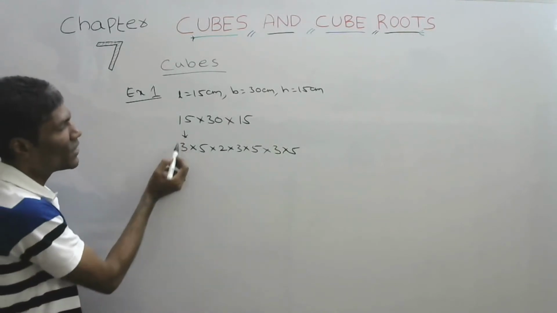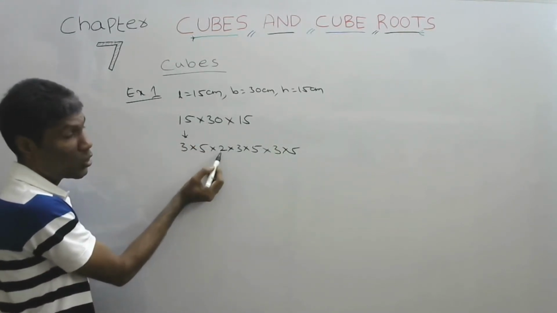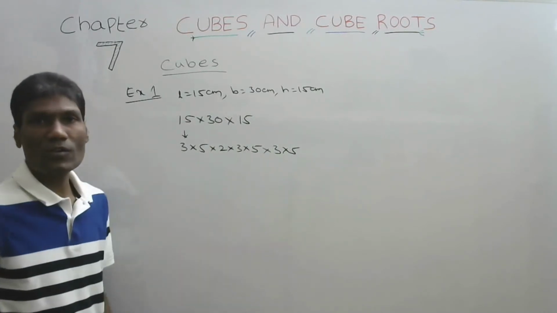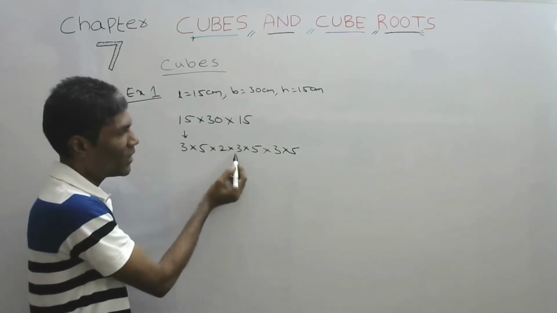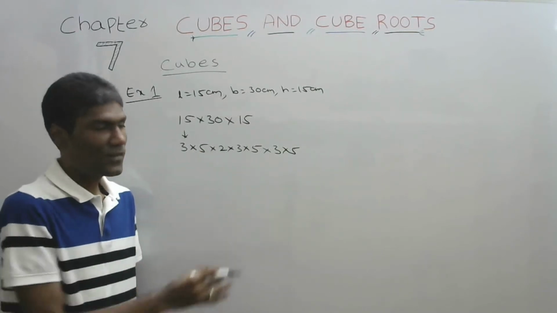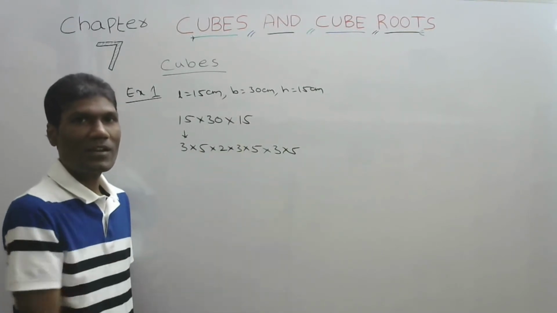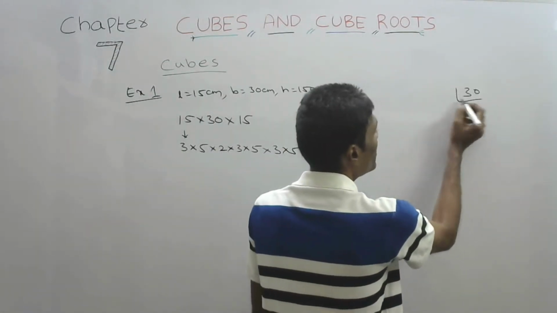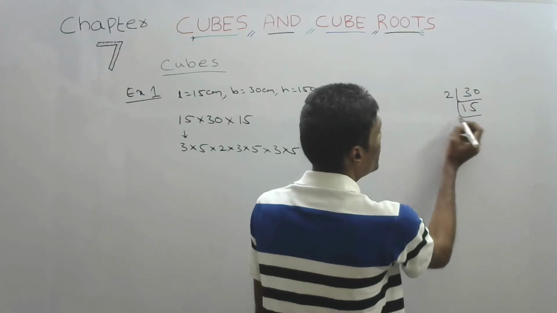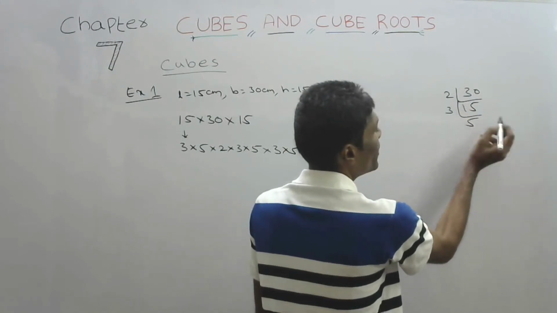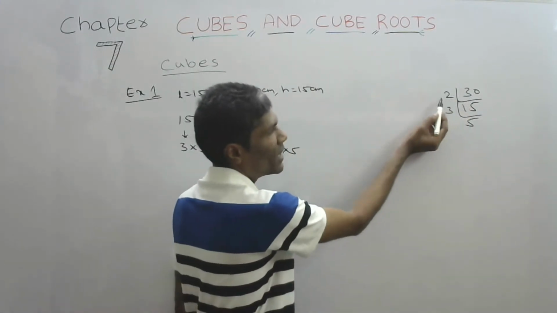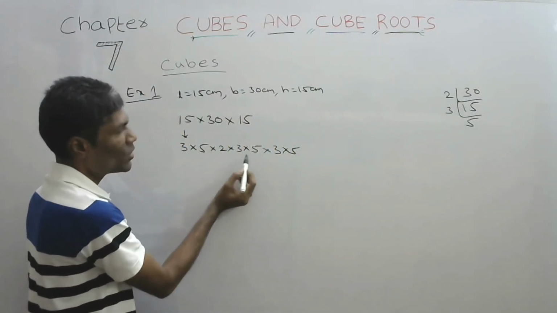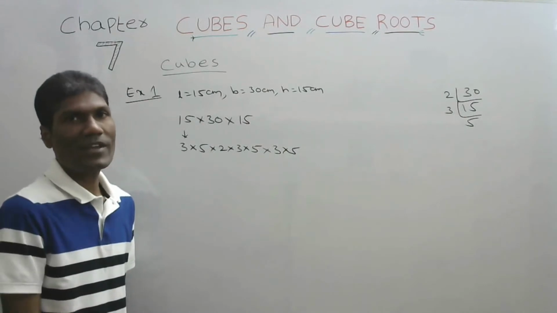If it is a little bit difficult, then the normal process, that is prime factorization. 30 is there. We know this process. 2 15s are 30, 3 5s are 15. So 30 can be written as 2 into 3 into 5. Like that we can write.